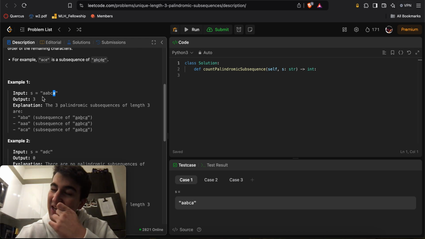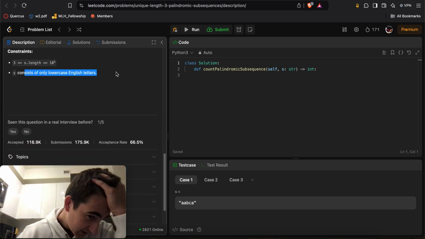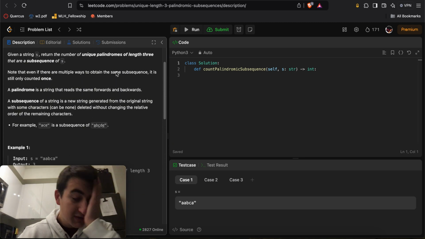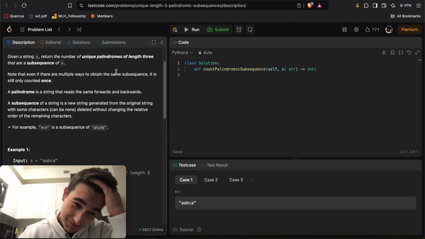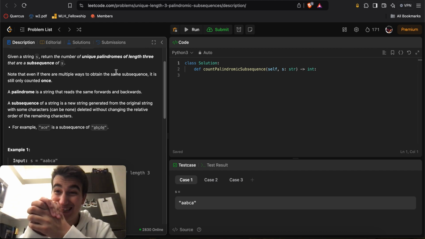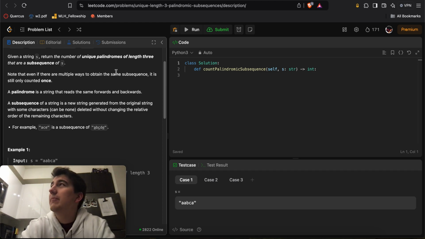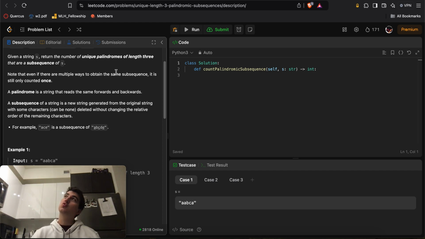So once we're done with the A's, we're done with them forever, right? And this is only lowercase English letters. So really you can do all the subsequences that start and end with A. This is really abusing the fact that there's a constant amount of English letters.